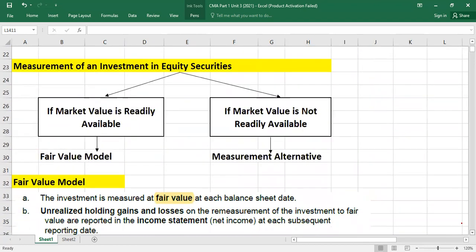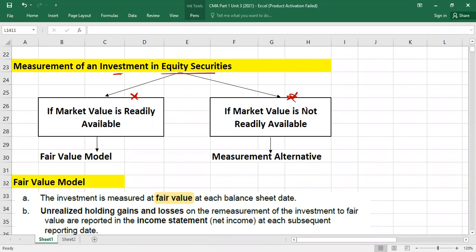So here we go. First, we are talking about the measurement of an investment in equity securities. As I told you, we always follow which method? Market value methods, fair value measurement, right? So there you could have two scenarios. One is obvious and will be given in the question, and the other is based on some estimates.